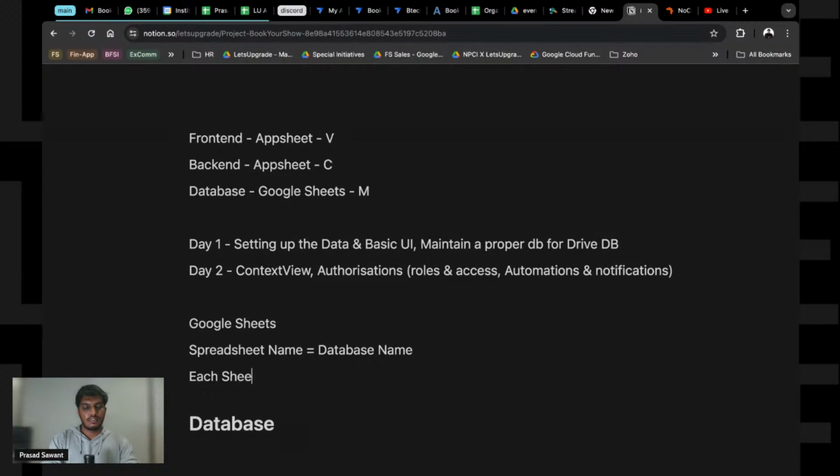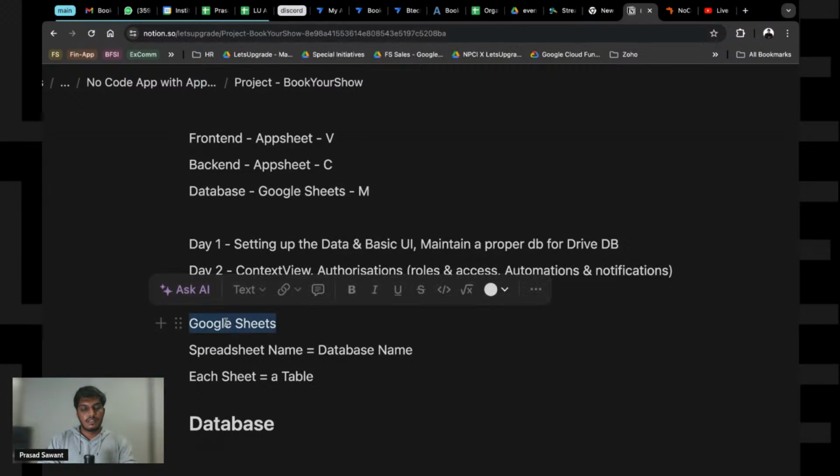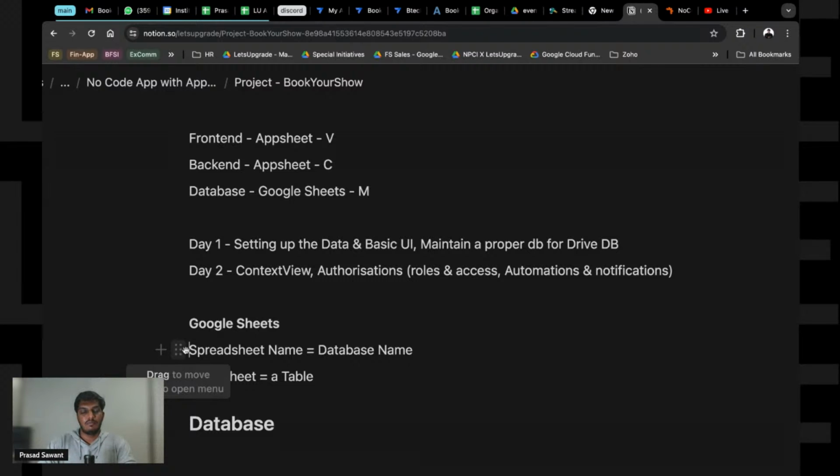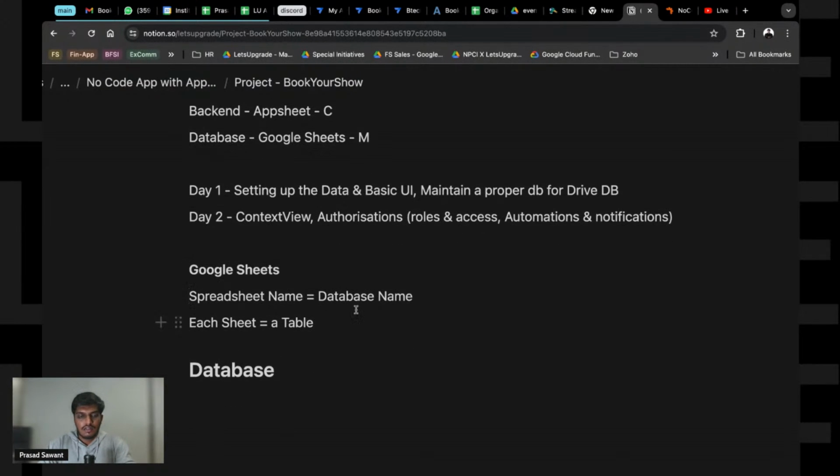Each sheet inside that spreadsheet is going to be a table. You can keep the name anything because we can customize it later, but that is going to be our main database, and each subsequent sheet that we create is going to be a table.